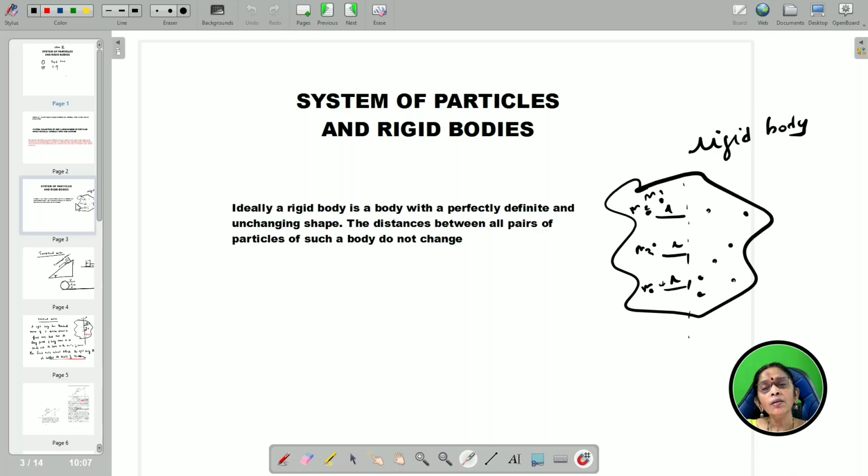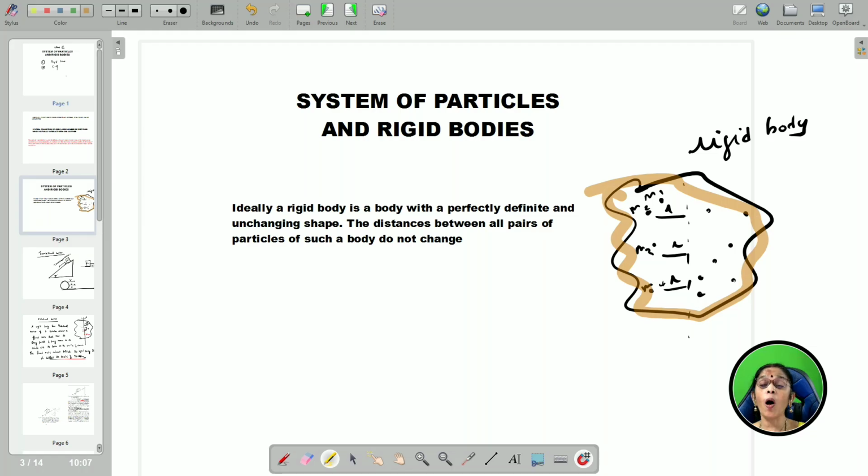But some dislocations or deformation can be neglected if they are very small when compared to its size or the distance from the other particles. So ideally, a rigid body is a body with a perfectly definite and unchanging shape. The distance between all pairs of particles of such a body does not change. So this is how the rigid body can be defined.